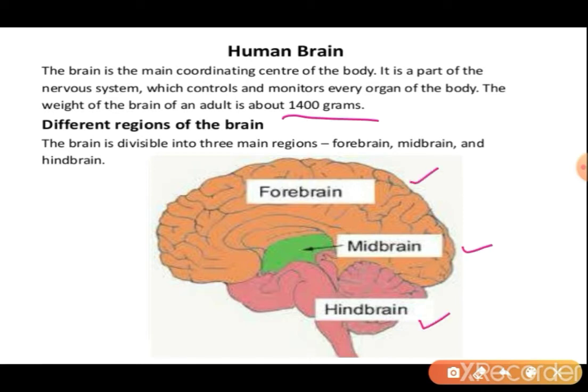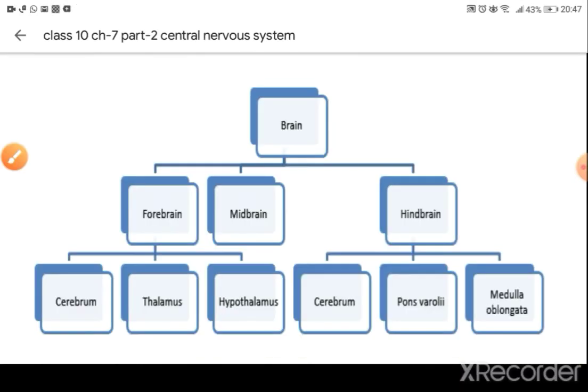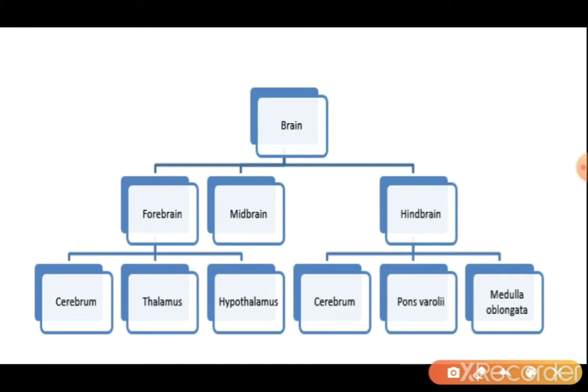So you can see the orange part is the forebrain, the midbrain is the smallest one, and then this pink one is the hindbrain. We can divide this forebrain, midbrain and hindbrain further. Forebrain is divided into cerebrum, thalamus and hypothalamus, and hindbrain is divided into cerebellum, pons and medulla oblongata.